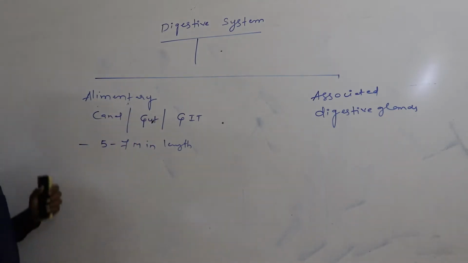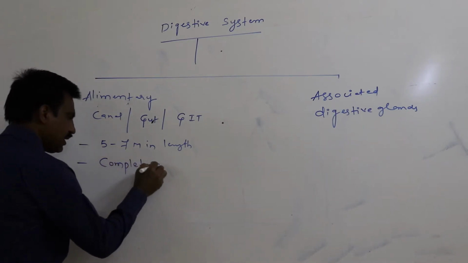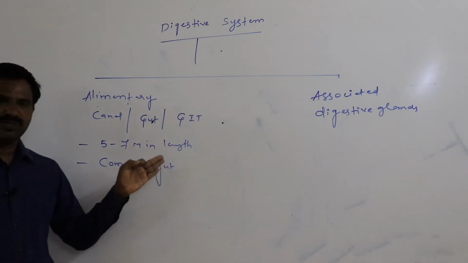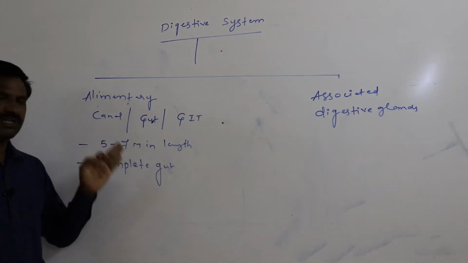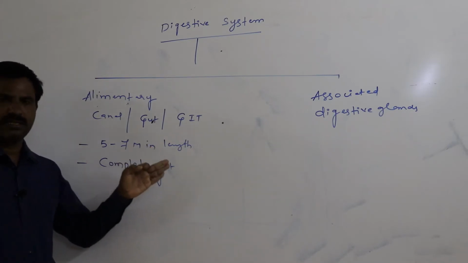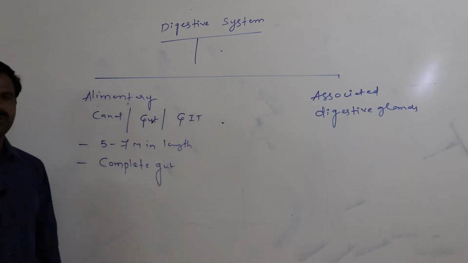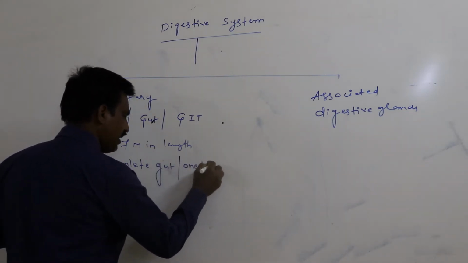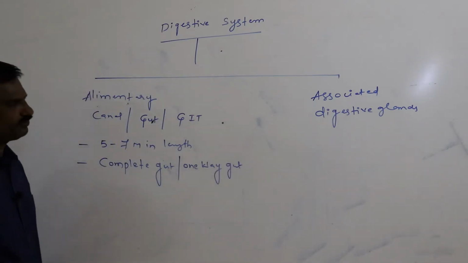Again, alimentary canal of the human is said to be complete gut because it begins with the mouth, ends with the anus. So only it is said to be the complete gut, or one-way gut. This is also called the one-way gut.